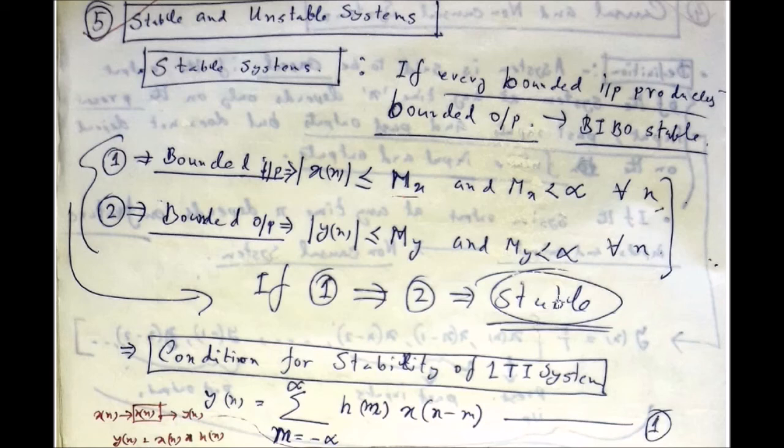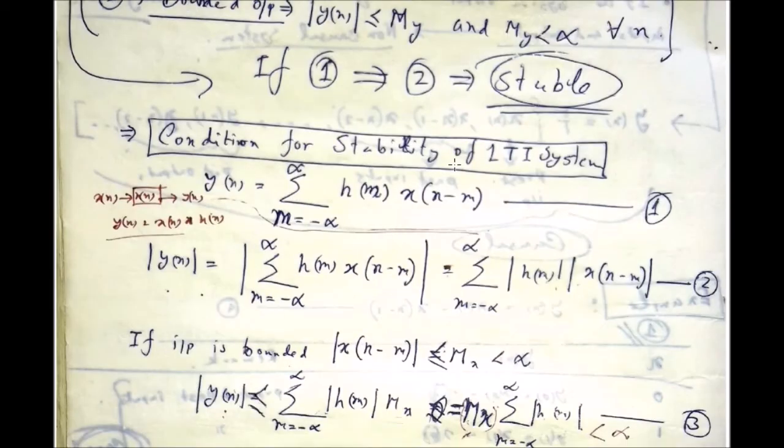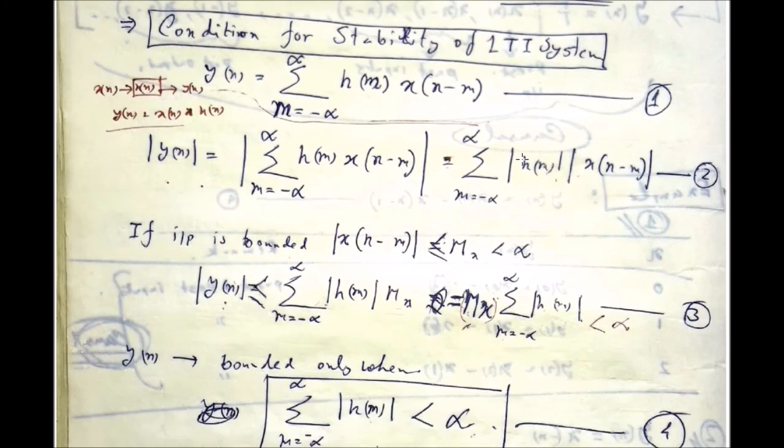That means if you provide any bounded input to the system and the system provides you another bounded output, both are bounded, then the system is called a stable system. If for any bounded input the system provides some unbounded output, then it is called an unstable system. Remember, the condition for stability is a very important factor for your semester purpose. The proof of this particular stability criterion can be asked to you, so I have given you the derivation.